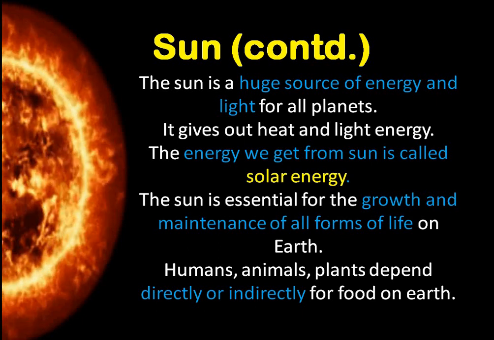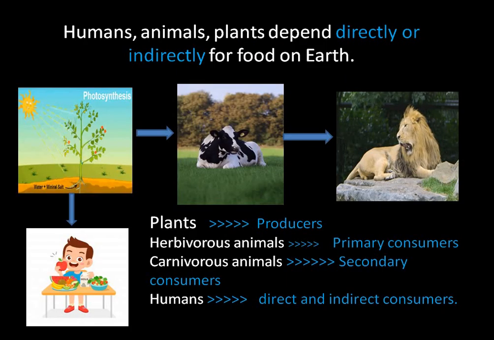Okay, and they depend directly on the sun also, because plants are using the sunlight to prepare food, right, by the process of photosynthesis. Then directly the herbivorous animals are eating that food, and then indirectly the carnivorous animals are also dependent on plants, because they are eating herbivorous animals and then herbivorous animals are eating plants.